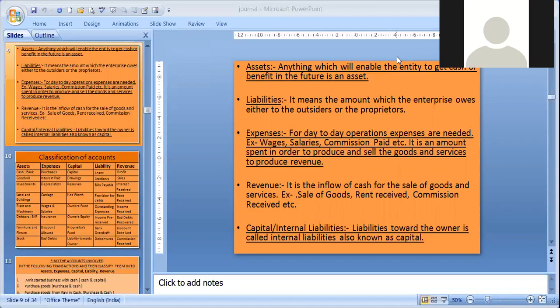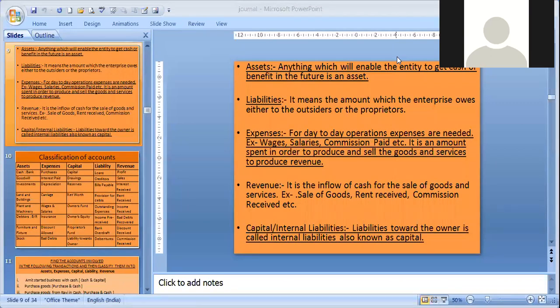Then pre-received income, in the sense that it is money which is received early, money which is already received. So pre-received income is also nothing but a liability. Even capital and profit are also liabilities because they are liabilities towards the owner. The business is liable to return this capital and profit to the owner. That's why they are also termed as liability. They are actually termed as internal liability, that is liability towards the owner.